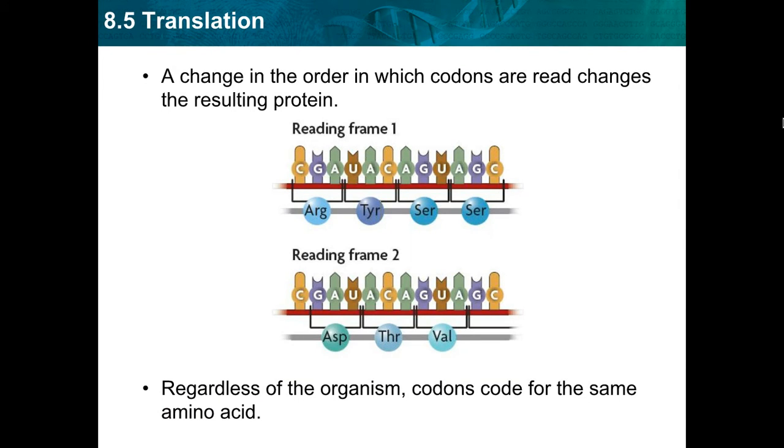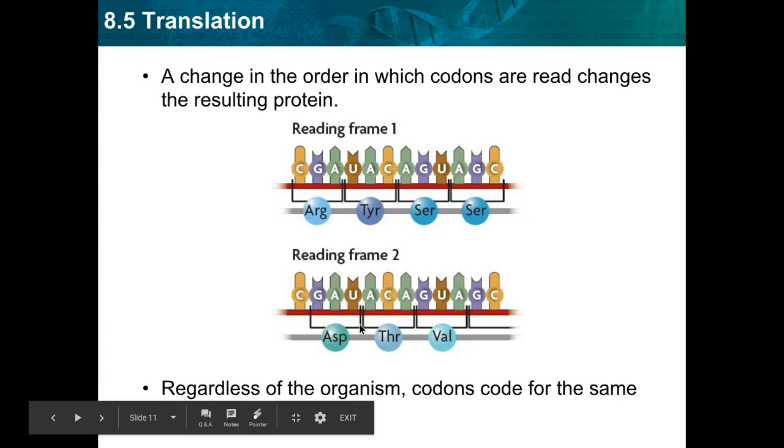So now we're going to talk about reading frames. And basically what that means is a change in the order in which codons are read will change the resulting protein. So here we've got 2 identical strands of mRNA, but you'll notice if we start at the beginning versus if we start one nucleotide off, we get completely different amino acids that it's coding for, okay?